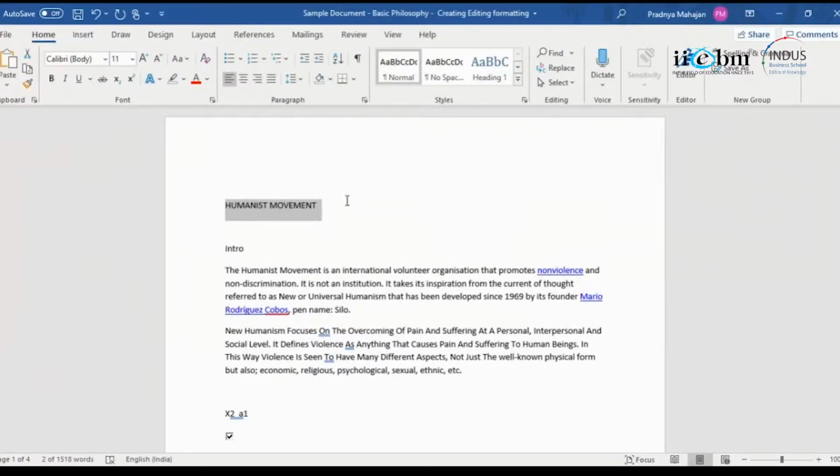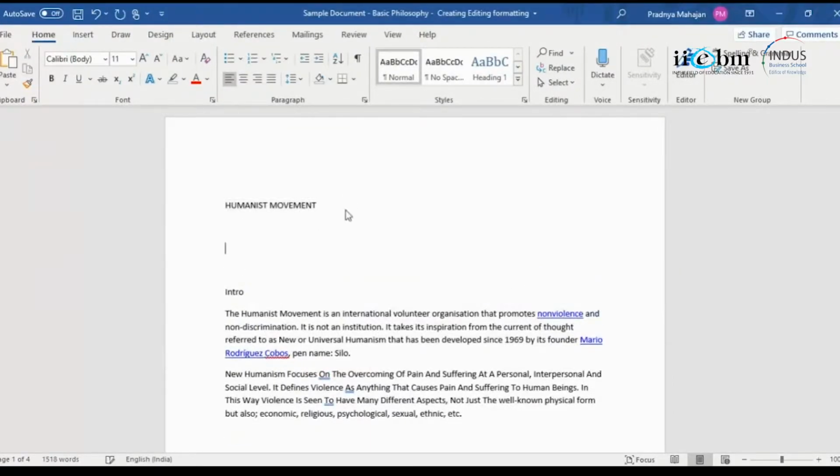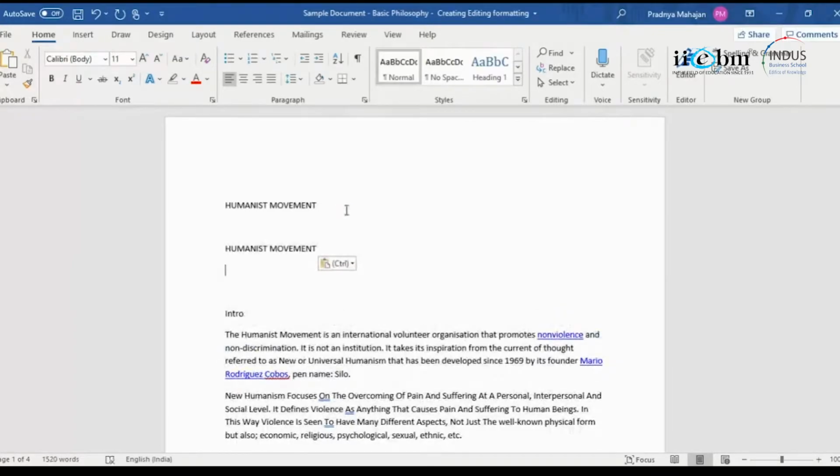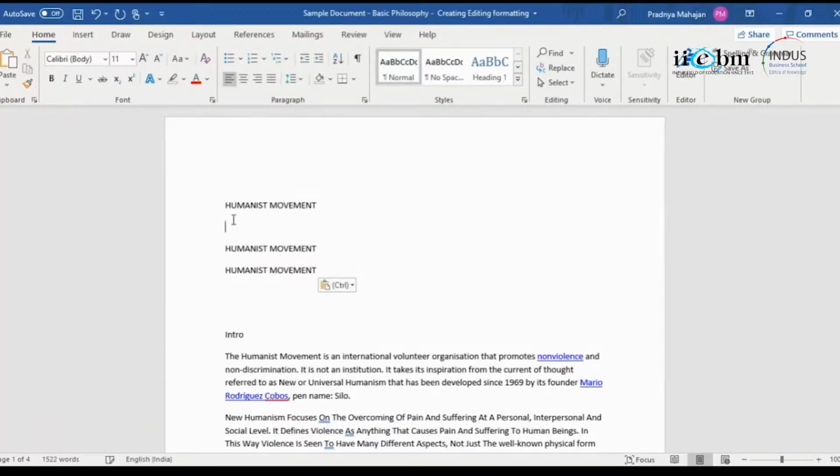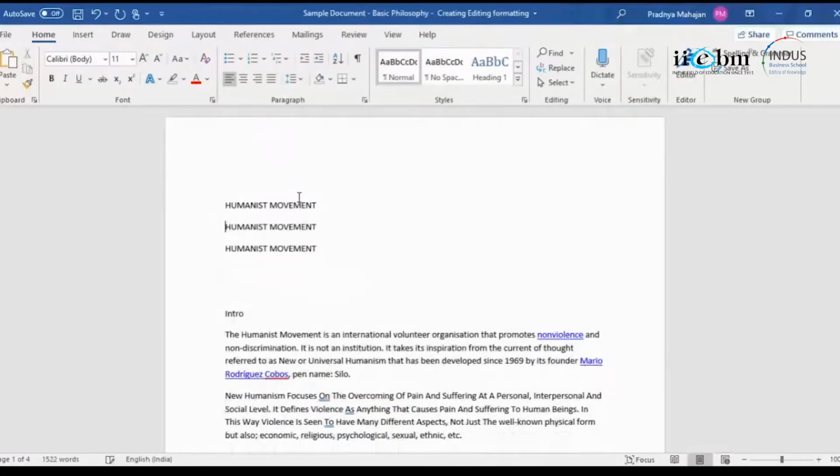Control C, and then I'll just press enter and Control V, or I could have right clicked and said paste. Also, it will give me the similar thing. So I have three humanist movement over here, right? This is the copy paste.